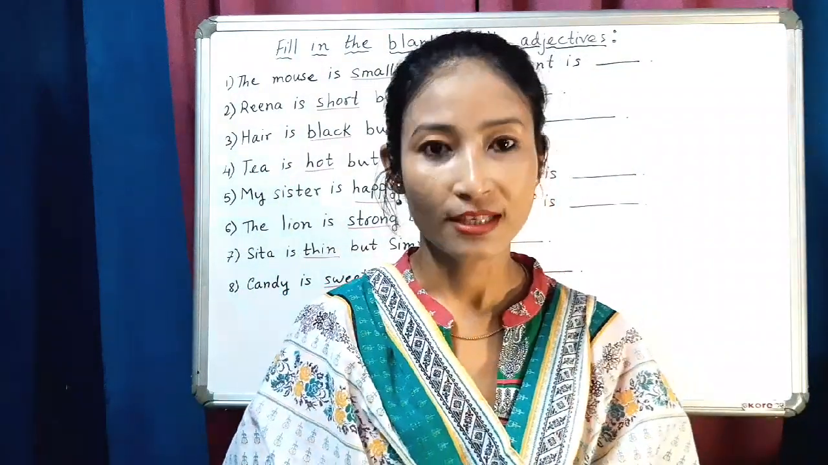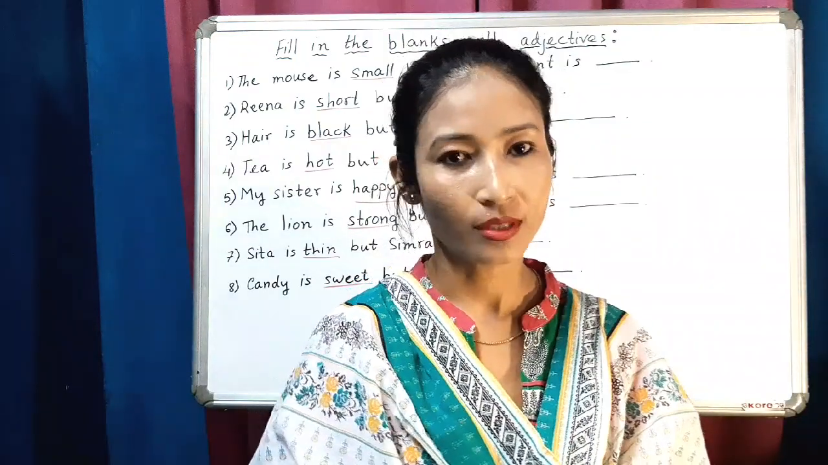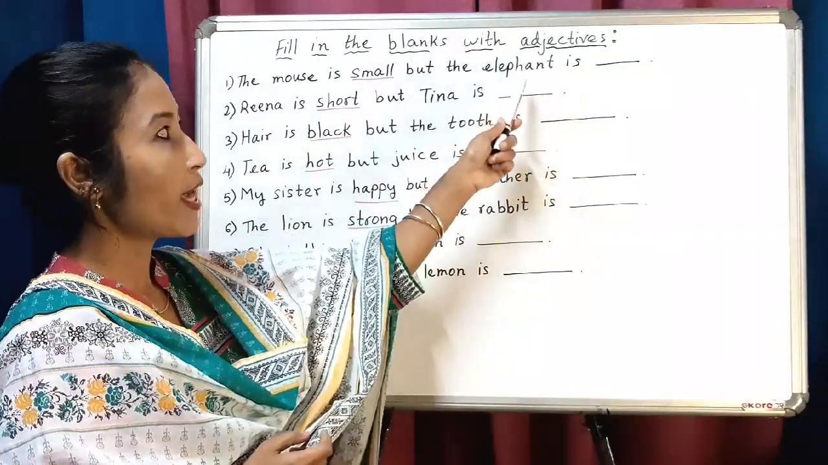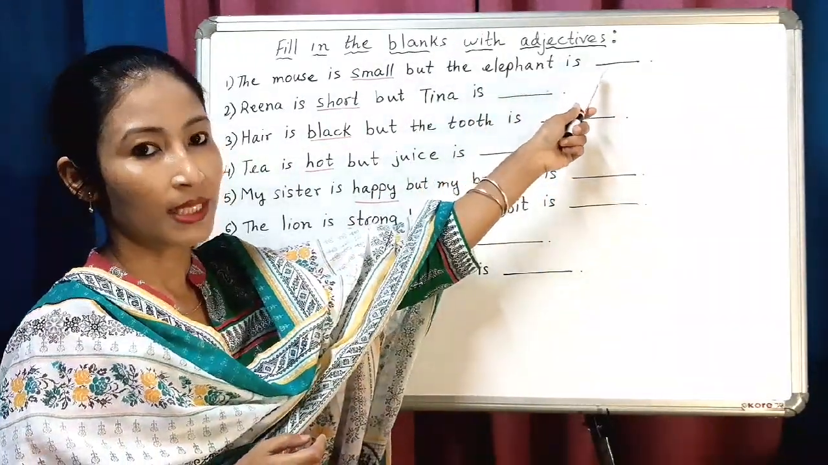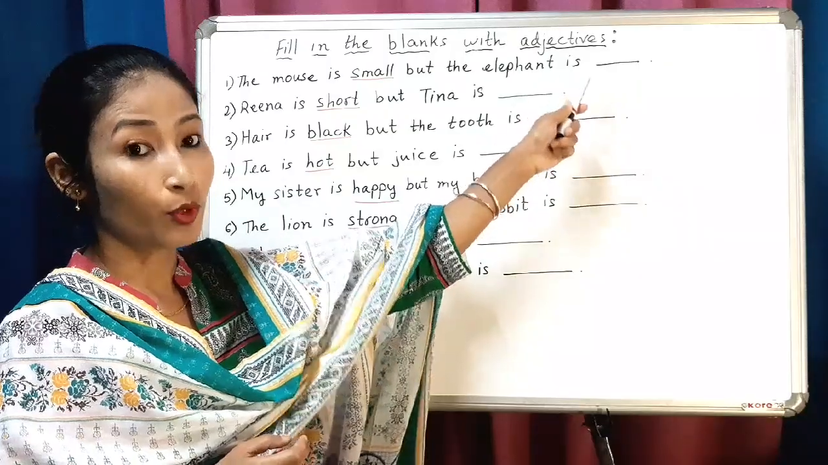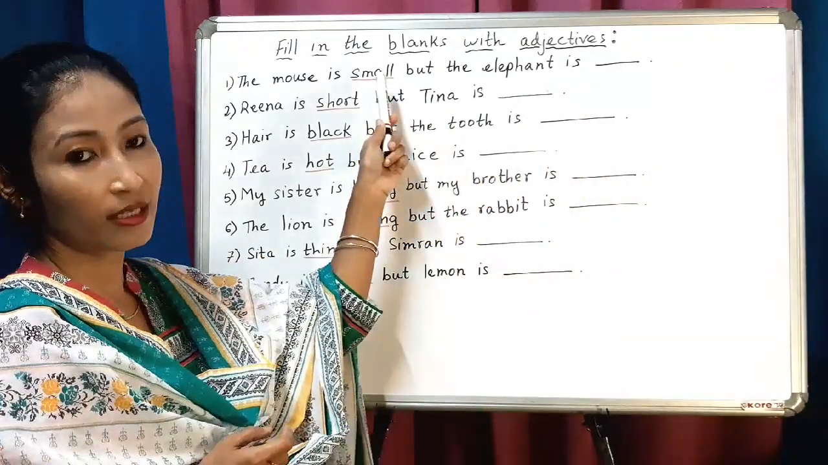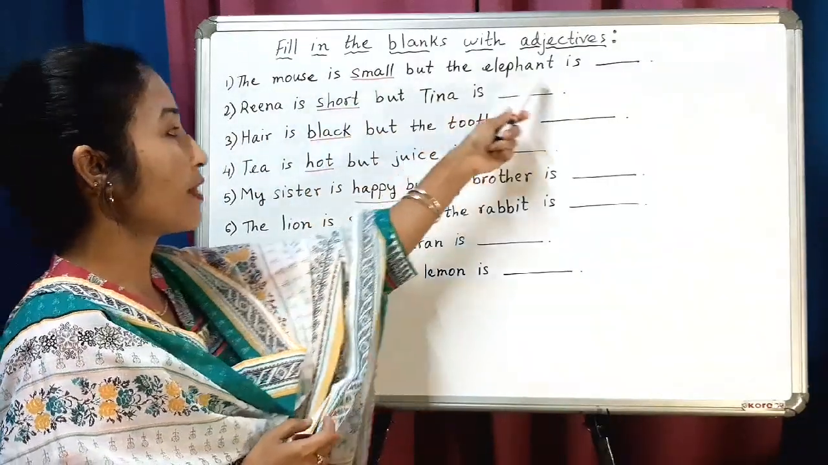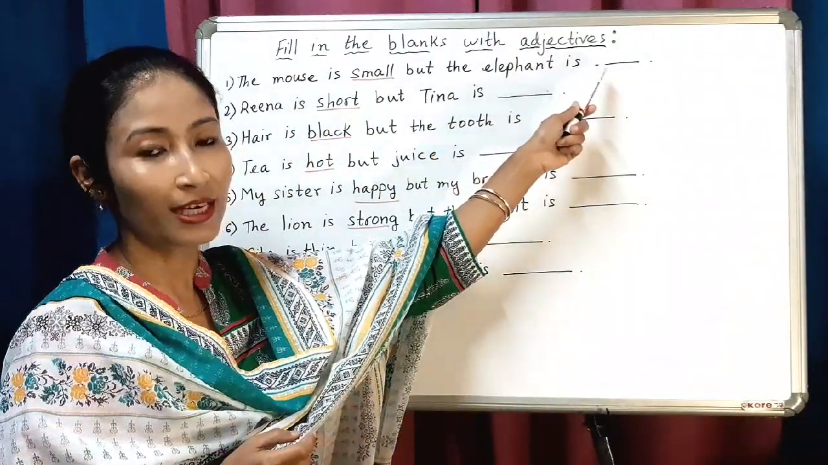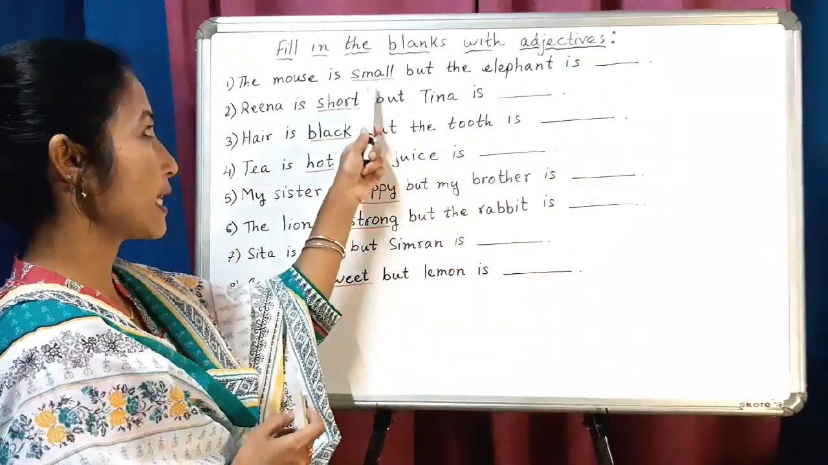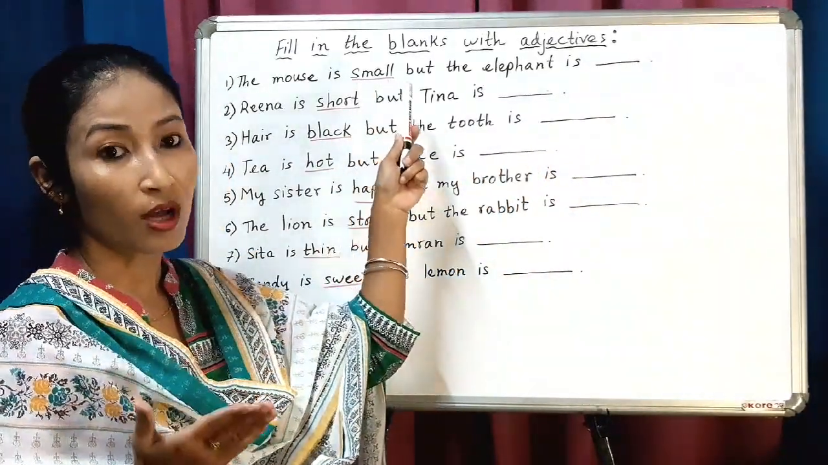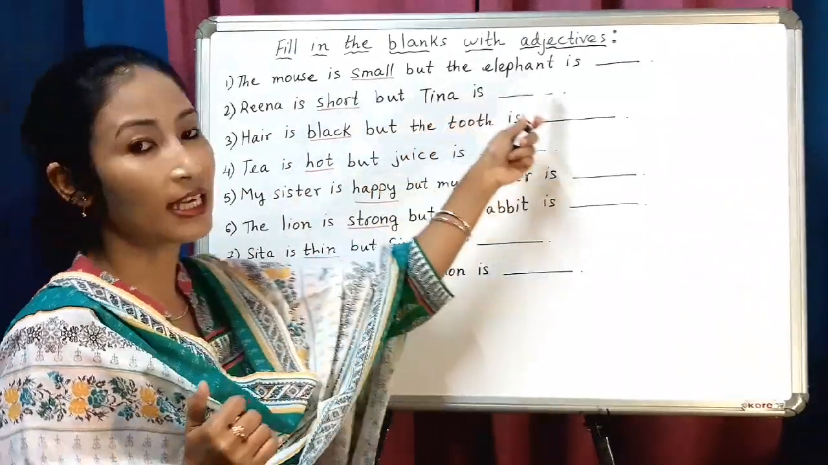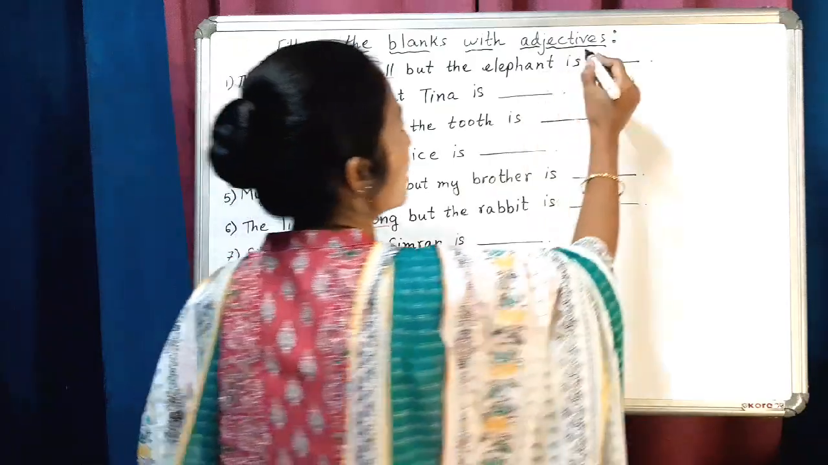Okay, now let's do some exercise. Look at the board. Fill in the blanks with adjectives. You have to fill up with proper adjectives that are opposite to the underlined adjectives. Here the mouse is small but the elephant is, you have to fill up with a proper adjective. For example, small. What is the opposite of small? Big. The mouse is small but the elephant is big. Very good. So write here big.